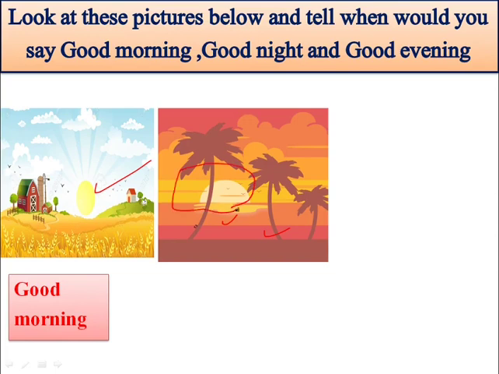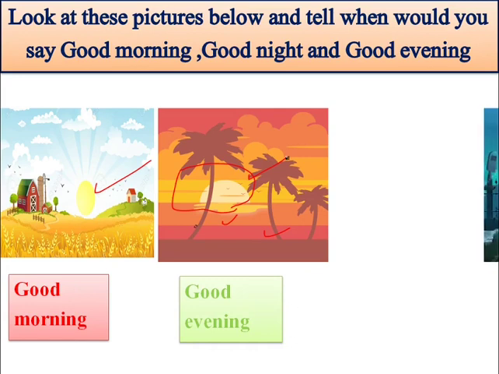Here you can see the sun is setting down, and the sun sets down in the evening. So, this is not a night scene. This is a scene of evening. So, we would say good evening.